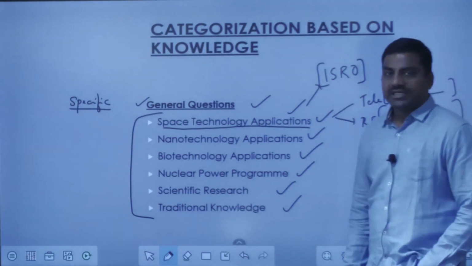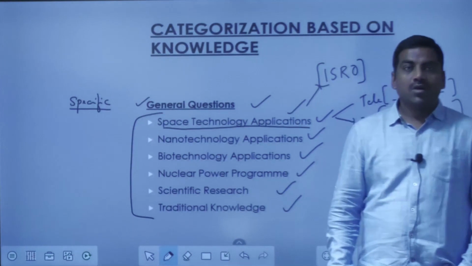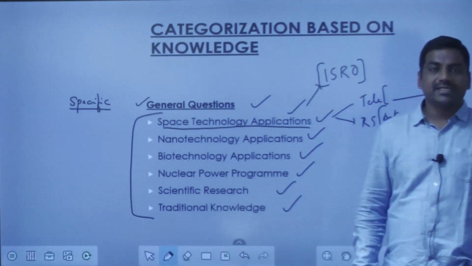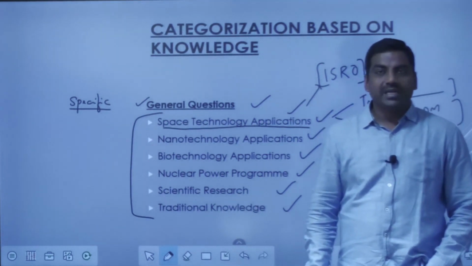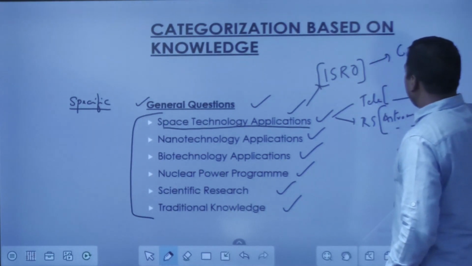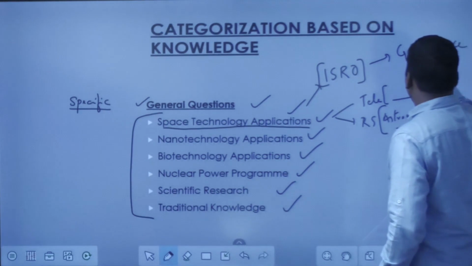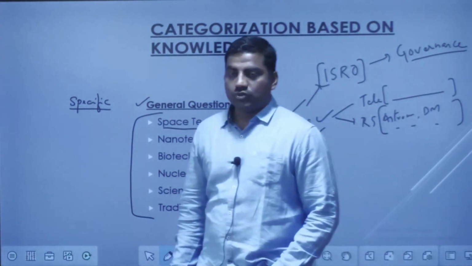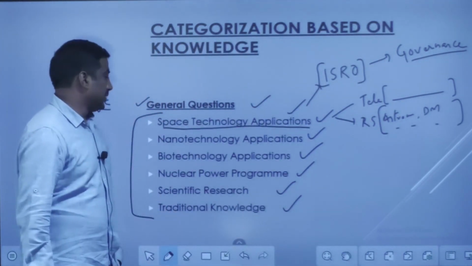Whatever the recent things that are happening in ISRO, what all are the missions that have been accomplished, which all are the satellites that we have launched, what are their applications, and how they are being implemented into governance. Especially the connectivity of this to governance, or linking space to governance, this is very important. So one should not miss these aspects. So this is how your approach has to be.